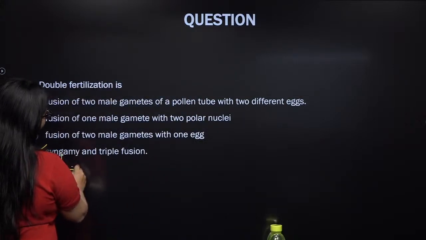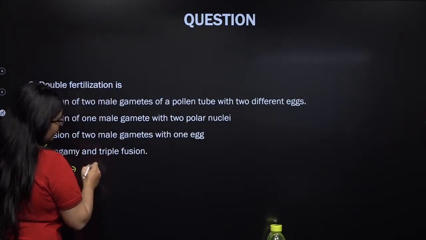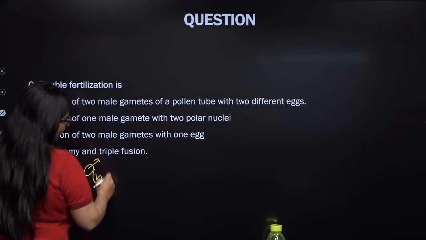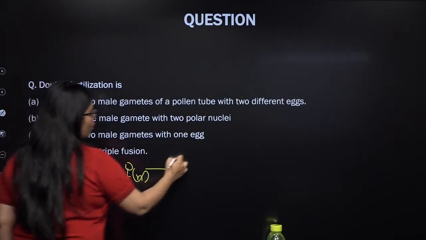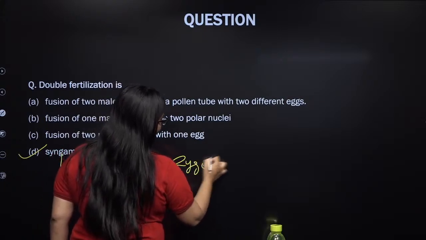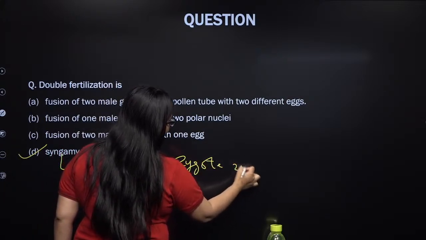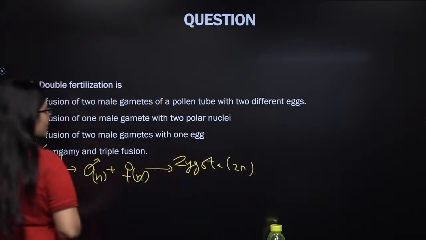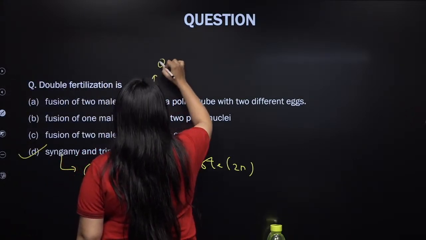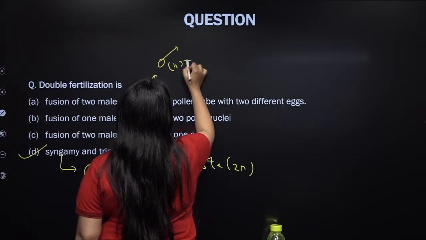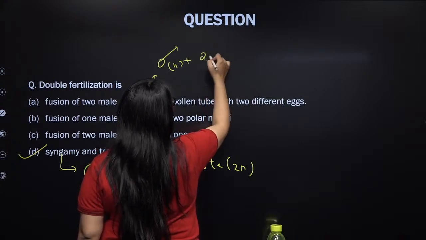Syngamy. What is syngamy? Syngamy means when a male gamete fuses with the female gamete to form a diploid structure known as zygote. This is what we call syngamy. Now what is triple fusion? Triple fusion means when a male gamete fuses with two polar nuclei.